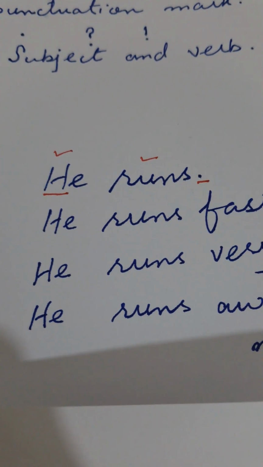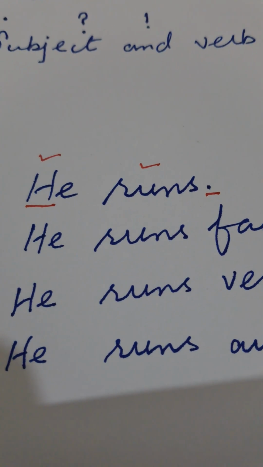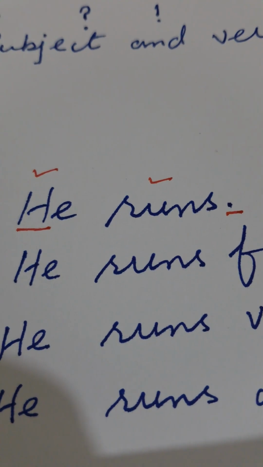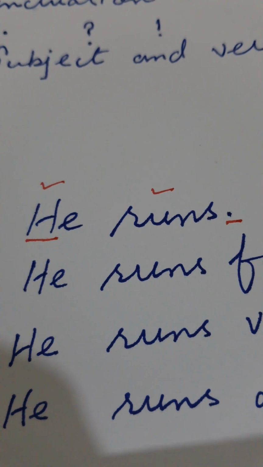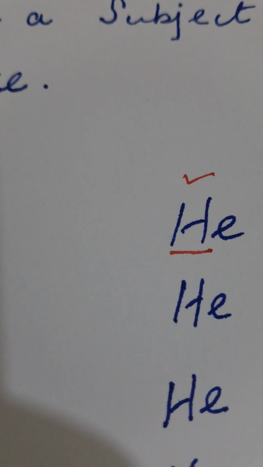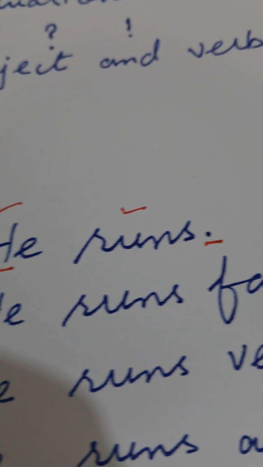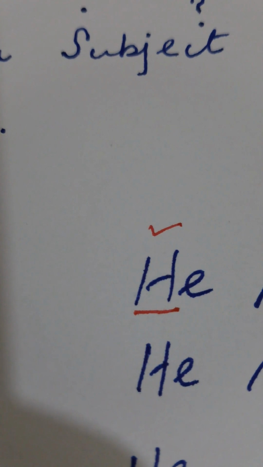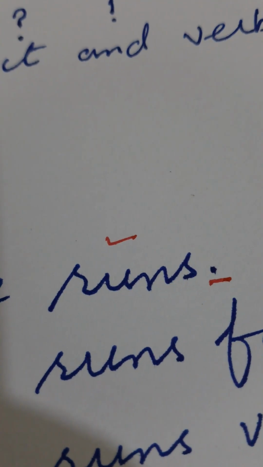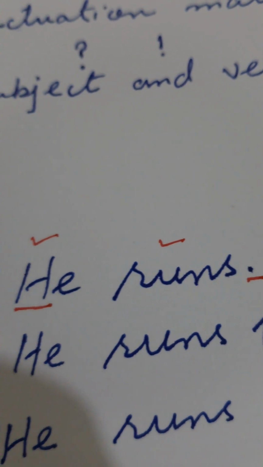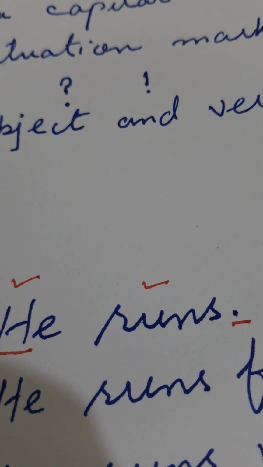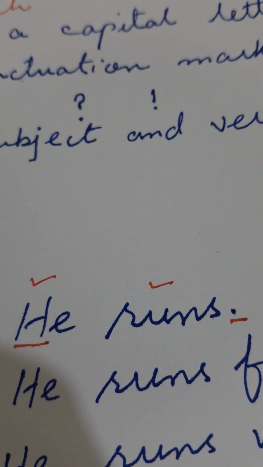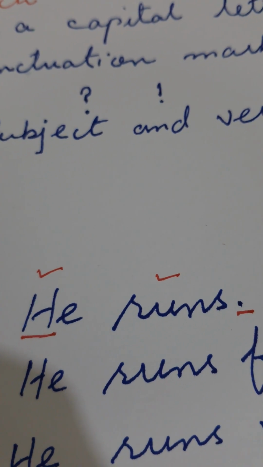On the other hand, when we write down "he runs," he is capital, ends with a punctuation mark. I repeat, a sentence is the one which begins with a capital, number one, ends with a punctuation mark, number two. It should have a subject, he, and a verb, runs, and it makes sense, he runs. So only these two parts can also make a sentence.